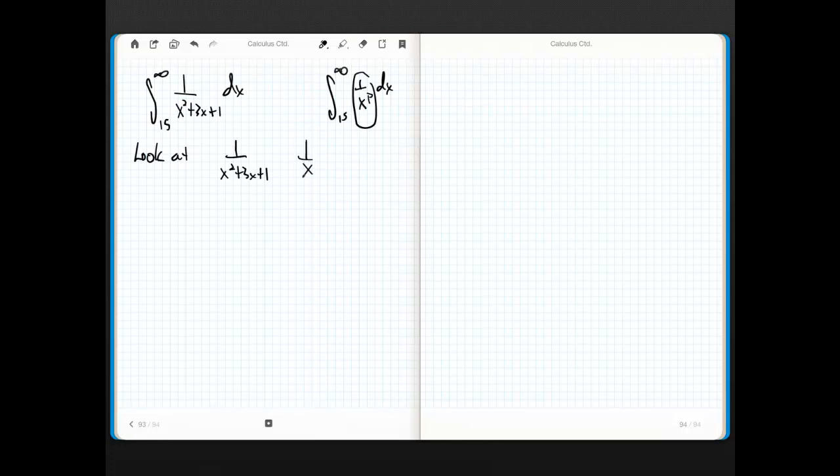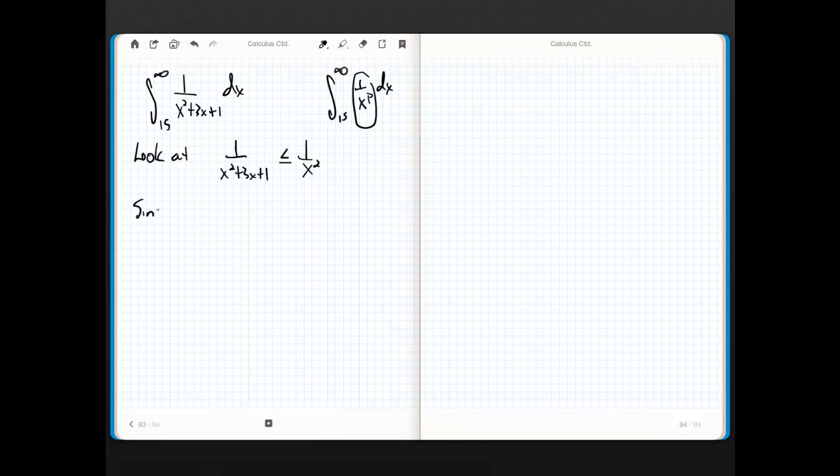So why don't we compare it to x squared and see what happens? Don't you agree that for numbers from 15 to infinity, 1 over x squared plus 3x plus 1 is always going to be less than or equal to 1 over x squared, right? This is a bigger number in the denominator, which produces a smaller fraction overall.